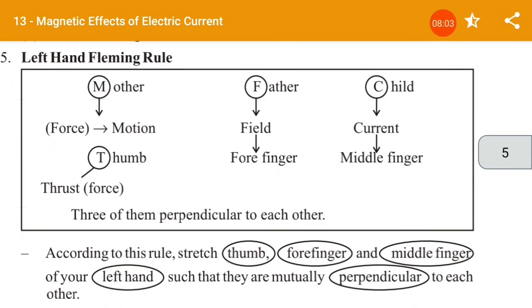Now my dear students, Fleming's left hand rule and Fleming's right hand rule are very crucial. When we talk about Fleming's left hand rule, our thumb shows the force, the forefinger shows the magnetic field, and the middle finger shows the current.